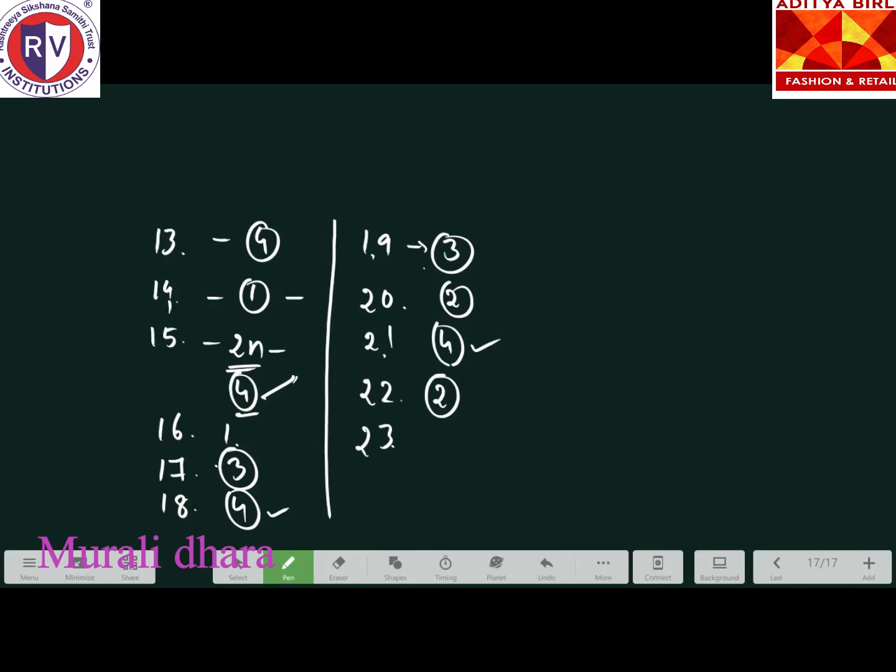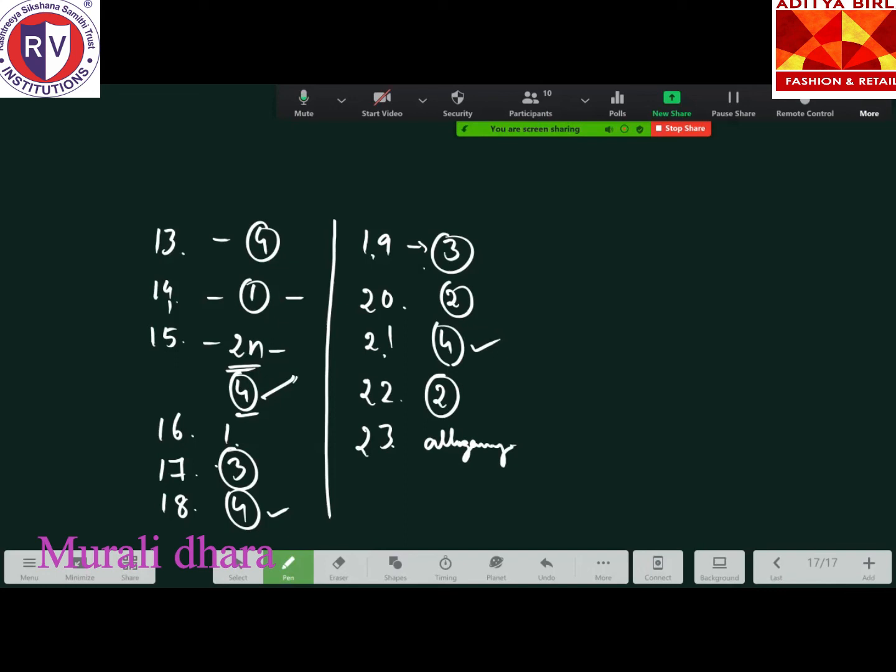What is meant by decliny? Decliny is allogamy. It is nothing but allogamy. Remember, decliny, D-I-C-L-I-N-Y, refers to allogamy, which is cross pollination. But here they have asked about autogamy. Autogamy refers to self pollination. Remember. So, 24th question.